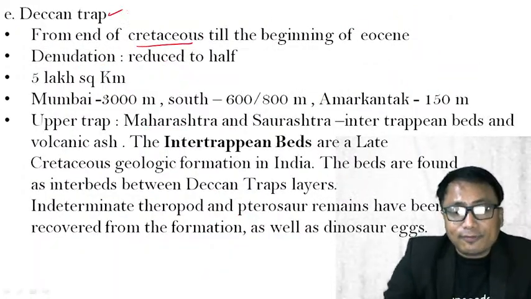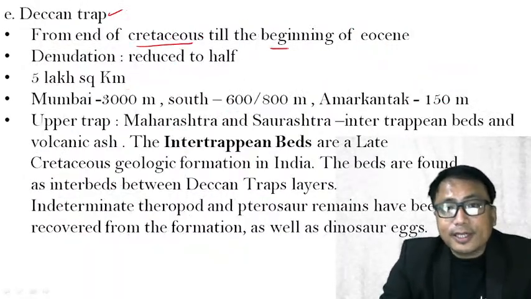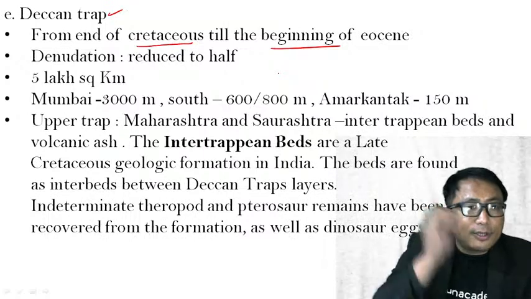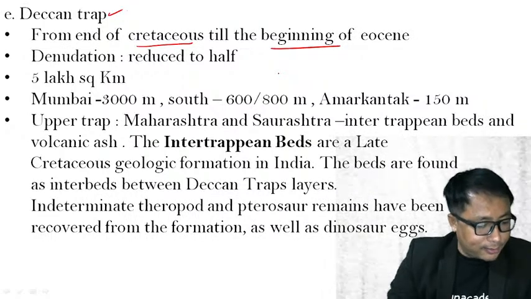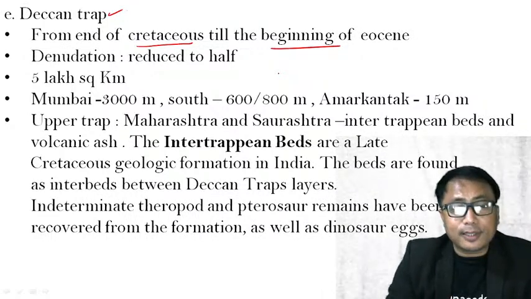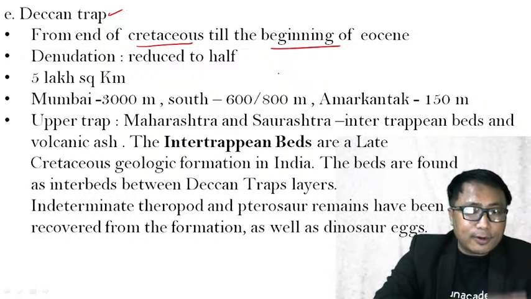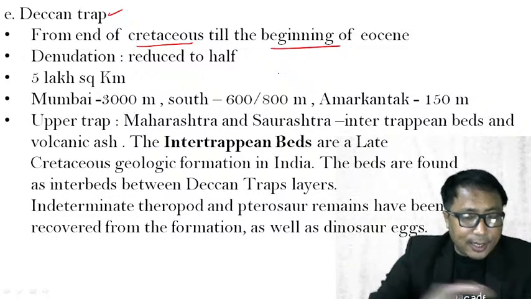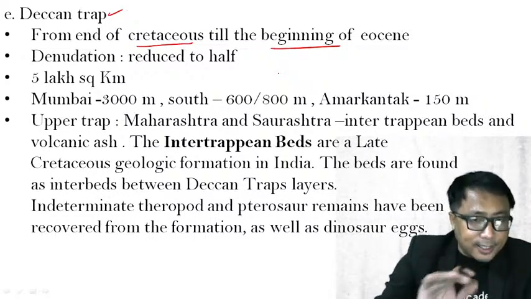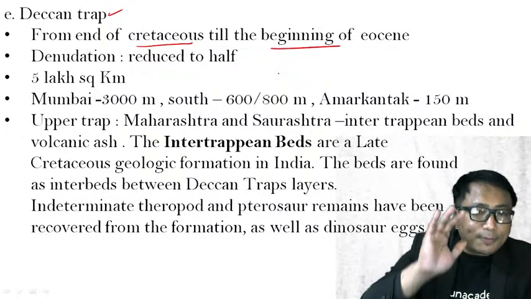From the end of the Cretaceous period till the beginning of the Eocene, you have this Deccan Trap. Abhinav, that is one: transgression of the seawater or marine water into the land area, after which, in desertic, arid and semi-arid conditions, a lot of evaporation happens.